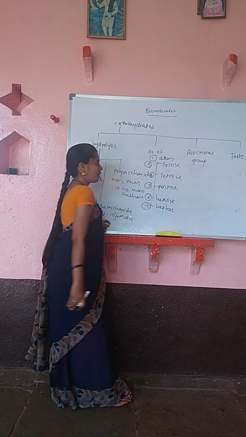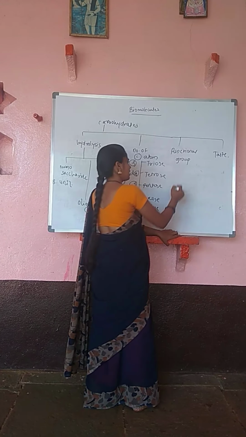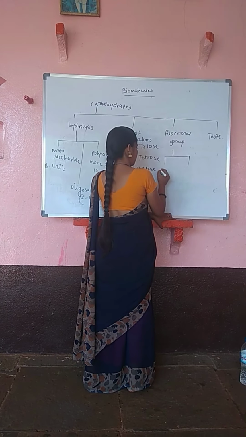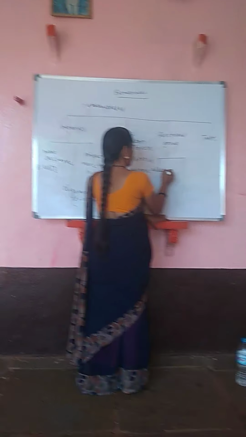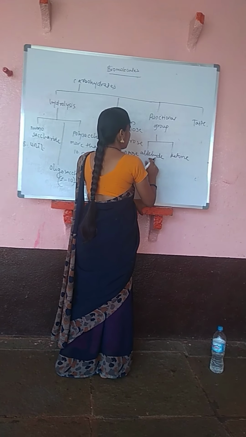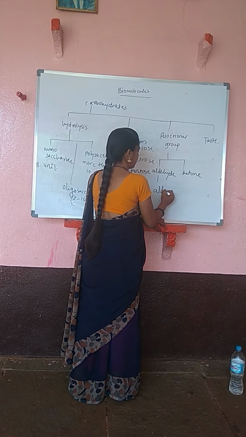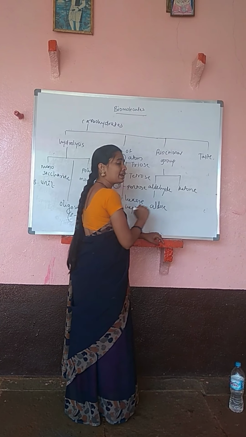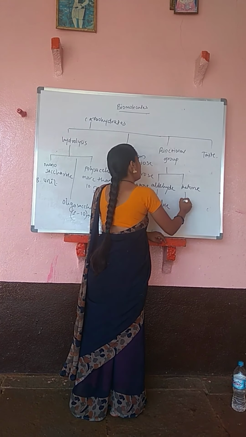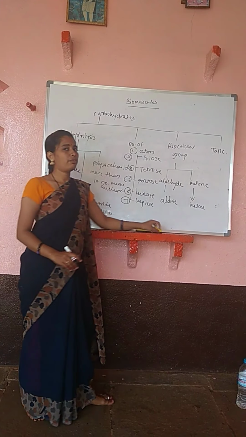Okay. After that, come to the next one, that is on the basis of functional group, carbohydrate is divided into 2 parts. One is on the basis of aldehyde and another one is ketone. If your compound contains aldehyde, such type of compound we call aldose. And if your compound contains ketone as a functional group, that will be ketose. Okay. So this is all about functional group.